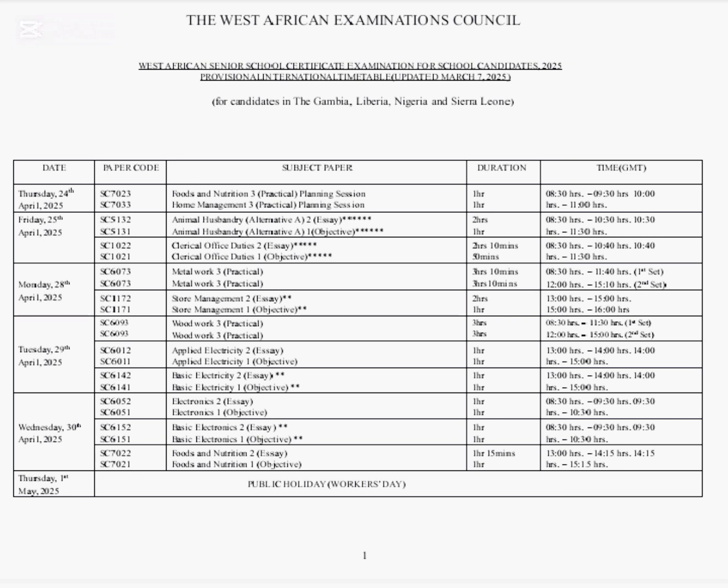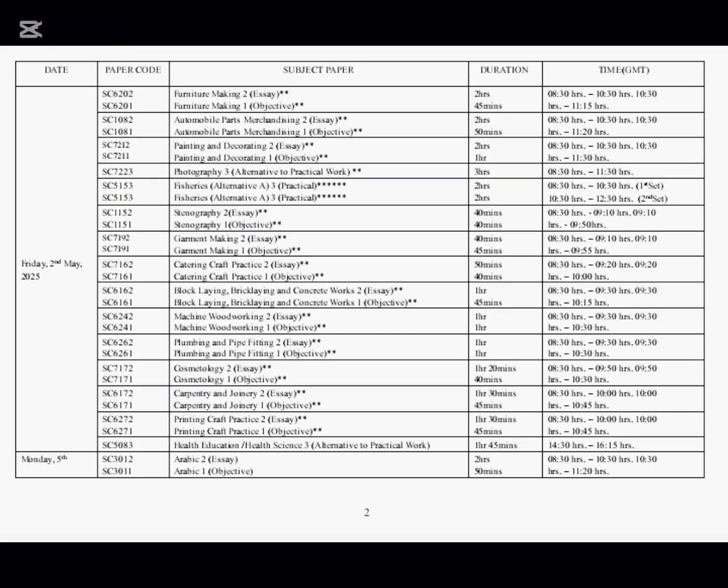On Wednesday, 30th of April 2025, we have Basic Electronics, Paper 2 and 1. And on the same day, we have Food and Nutrition, Paper 2 and 1, okay? Then on Thursday, 1st of May, we have a public holiday. That is Workers' Day. So there is no exam on that particular day.